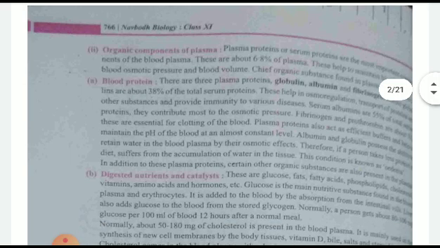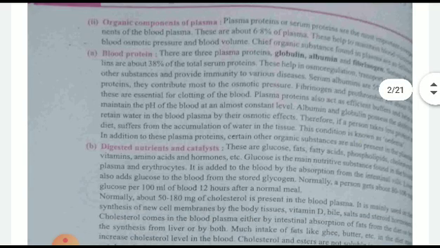When we talk about the blood proteins, globulin, albumin, fibrinogen are present, and it also consists of the serum protein, which helps in the osmoregulation of the body, and it also provides immunity to the body. It also maintains the pH of the complete blood circulation, or the complete body. If the person has less intake of protein, then water may accumulate in the tissue, and this condition is known as edema, a type of disease.